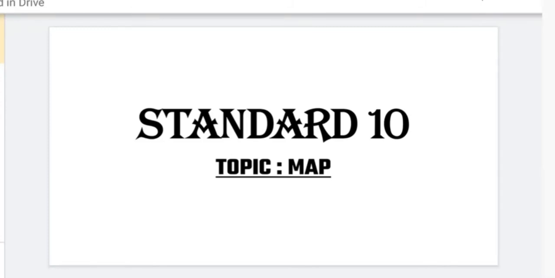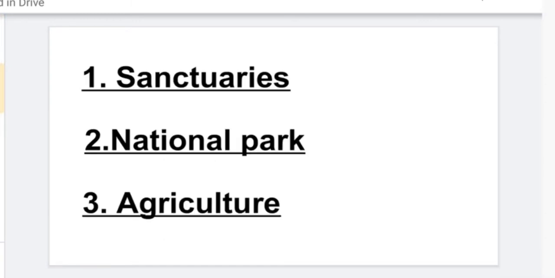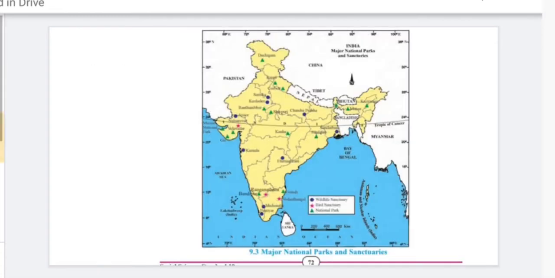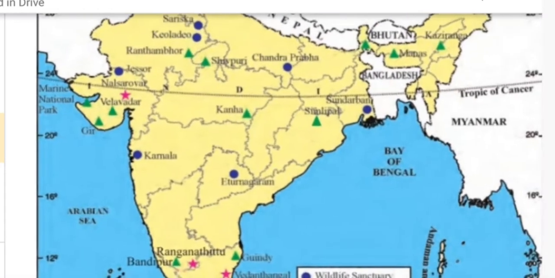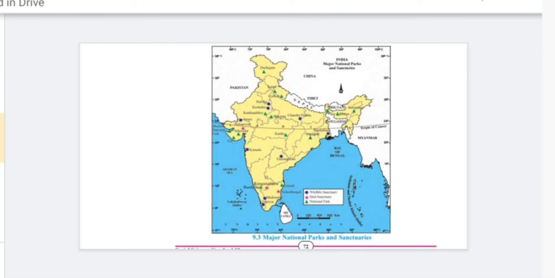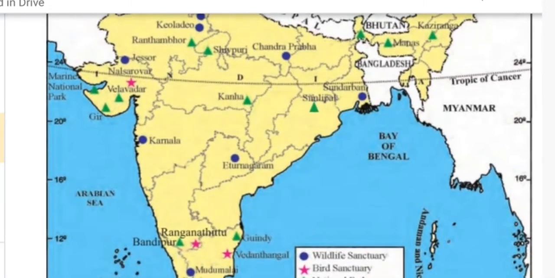Hello students, today we are going to discuss certain topics on map. In this video, you are going to see what the Sanctuaries and National Parks are, and certain questions of agriculture. If you talk about sanctuaries and national parks, for that purpose you should know which sanctuary is located in which state. There are so many.